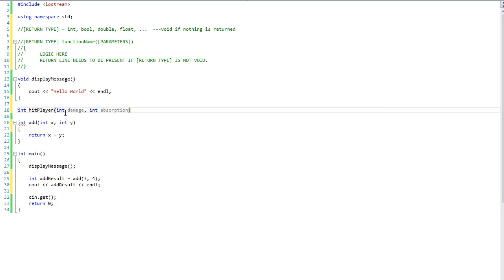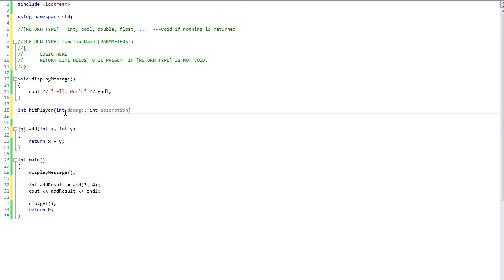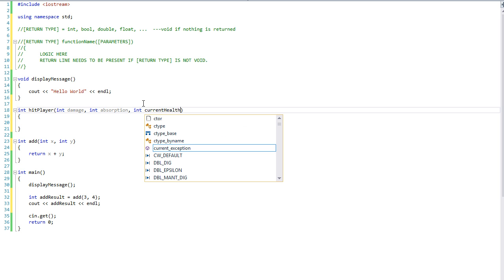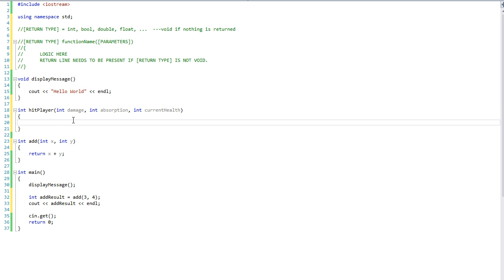So a player can absorb a certain amount of damage. We'll also pass in the int current health. This will be much cleaner when we get to classes, but for now, just follow me with this example.